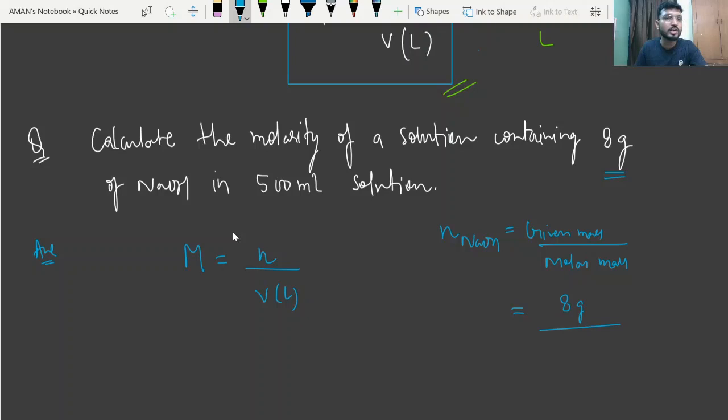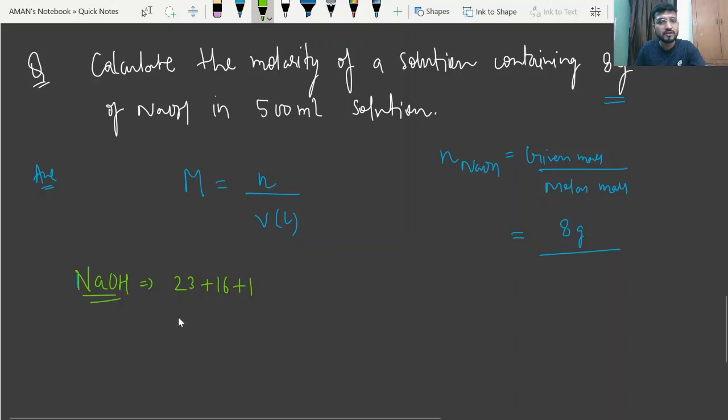So first of all you have to calculate the molar mass of NaOH. So we can calculate the molar mass of NaOH. Just write down the atomic mass of sodium is 23, oxygen 16 plus 1 of hydrogen. So this will give you 40 gram per mole.